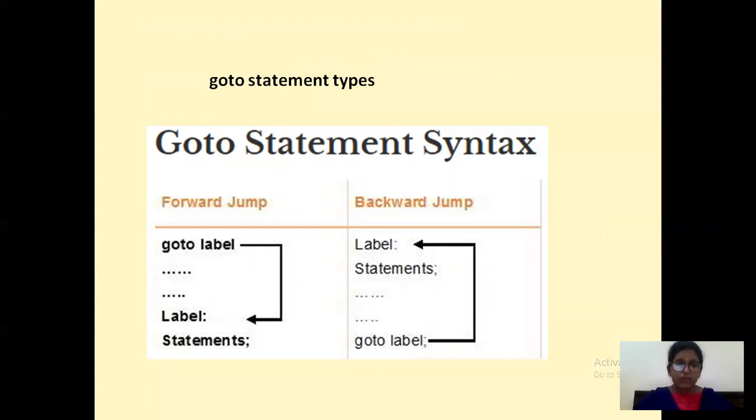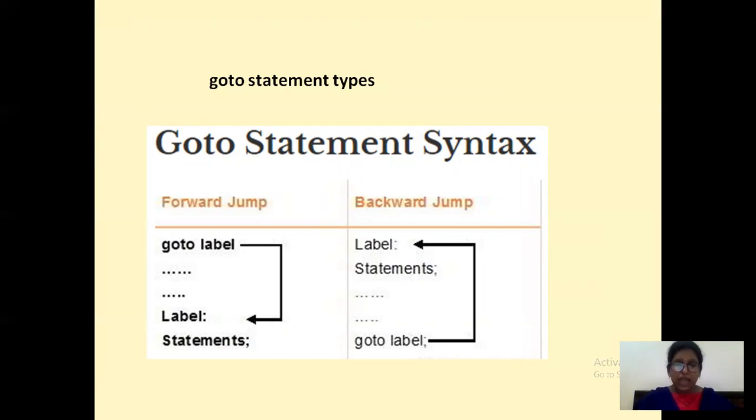You are writing goto label, so you are going to the label by performing some task. You are going to that particular label and you are printing some statements. If your label is down towards the goto, then you will be saying that it is your forward goto. You are going forward by calling the label.